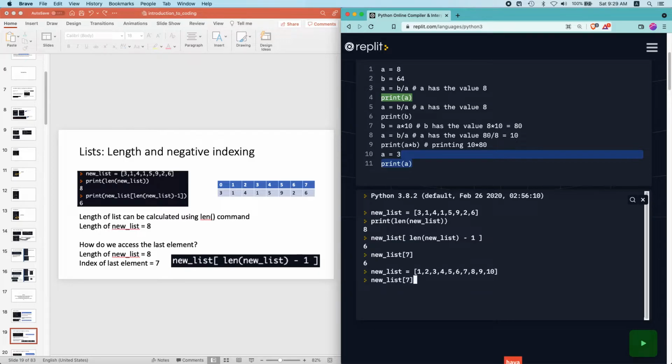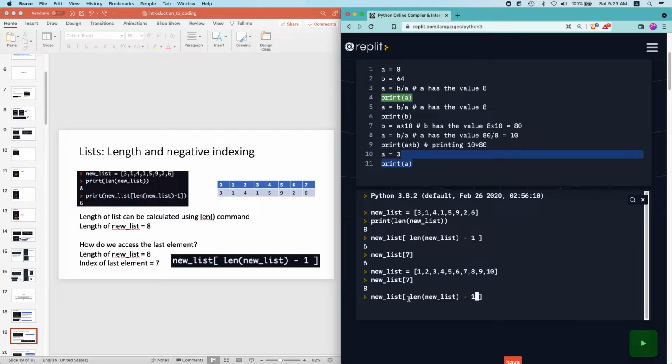Clearly, if I use new list 7, it's just going to access the 8th element, and that's not what I want, because now the length of the list has changed. It's no longer 8 minus 1, which is 7. Now it's going to be 10 minus 1, which is 9. So if I write new list 7, it doesn't achieve the intended task of accessing the last list element.